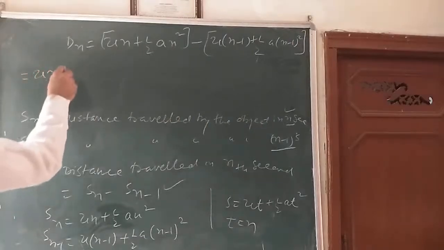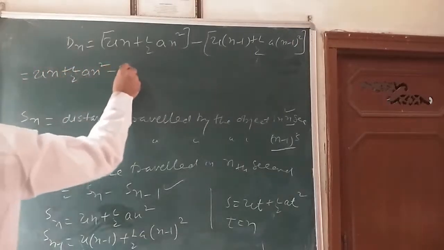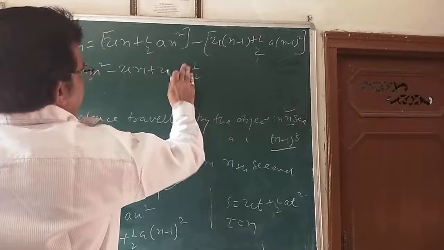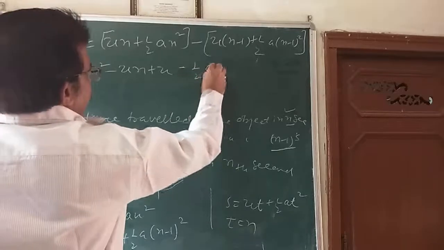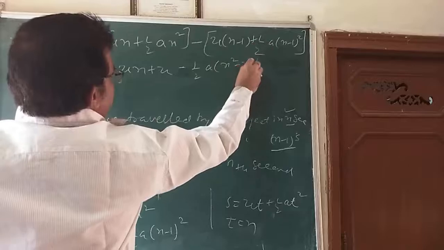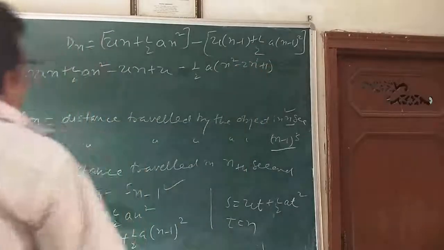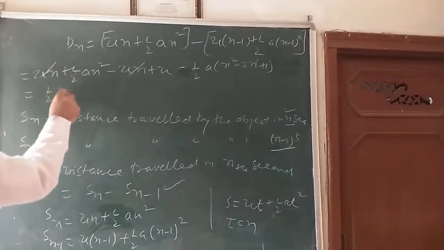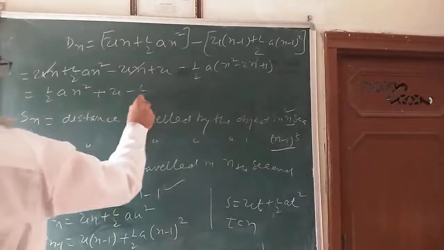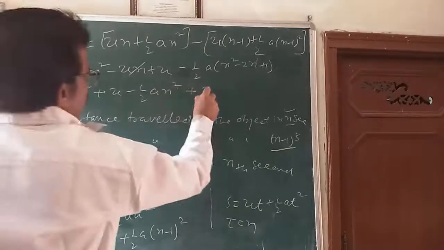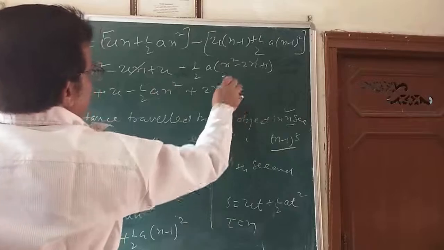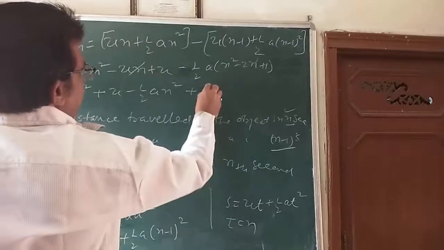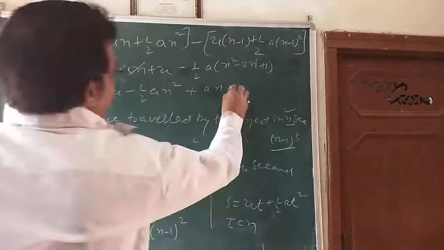This is un plus 1 by 2 an square minus un plus u. Open this, minus 1 by 2 a, and expand n square minus 2n plus 1, a minus b whole square. The un cancels with un, 1 by 2 an square plus u minus 1 by 2 an square plus 2n minus 1 by 2 an square, multiply 1 by 2 an with this, so plus an minus a by 2.